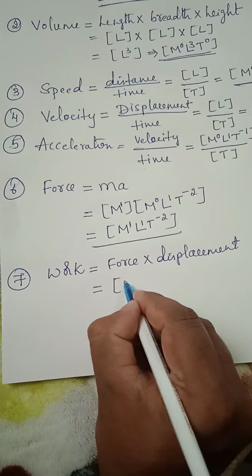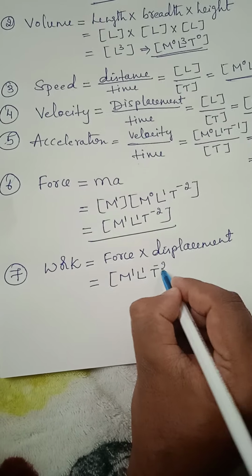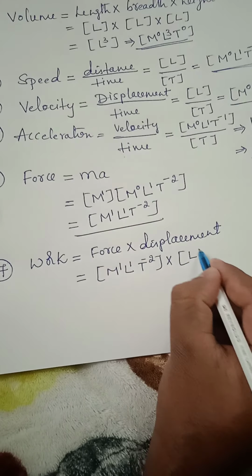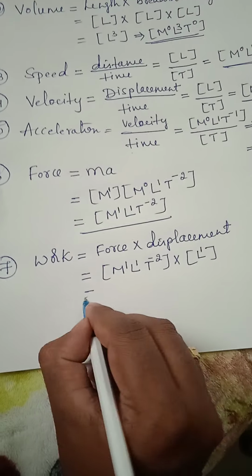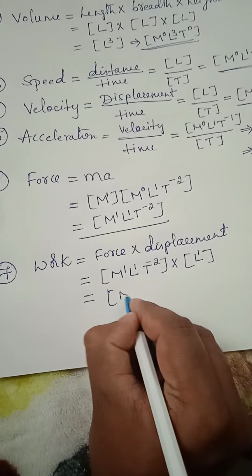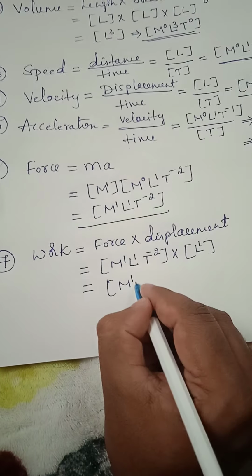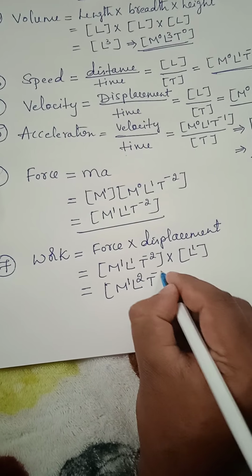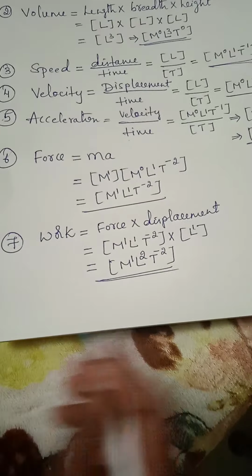I'll write directly M1 L to the power 1 T to the power minus 2, correct? So into displacement, again I can take it as L, I mean L to the power 1. So now what will happen here, M to the power 1, L to the power 1 plus L to the power 1, I can write it as L to the power 2 and T to the power minus 2. This is the dimensional formula for work.